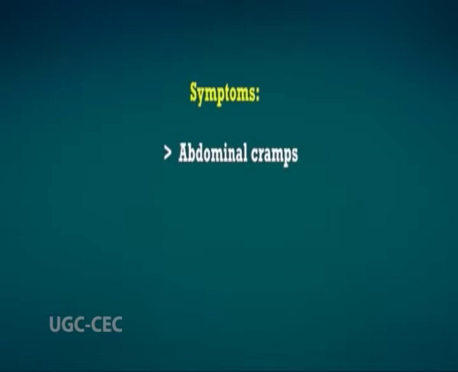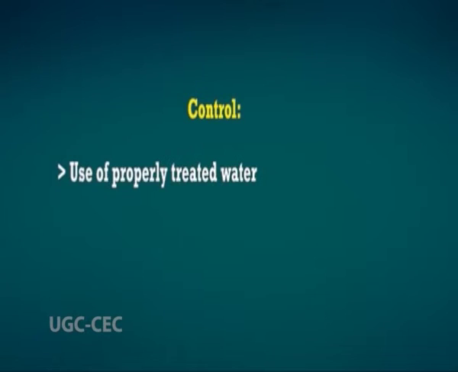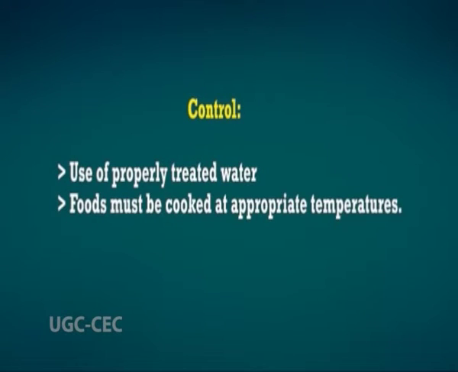The symptoms of the disease include abdominal cramps, diarrhea, vomiting, fever, and the stools may contain mucus or blood. The incubation period for this disease ranges from 12 to 48 hours. To control this disease, use properly treated water. Food must be cooked at appropriate temperature.